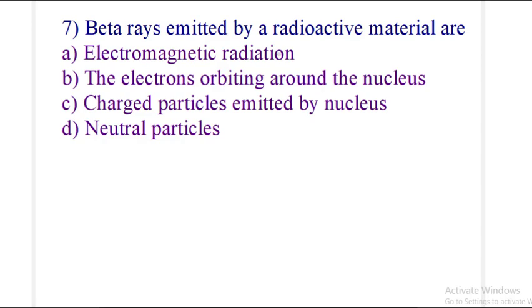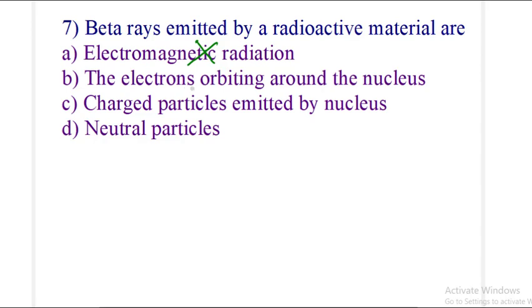Okay, next is question number 7. Beta rays emitted by a radioactive material are: number 1, electromagnetic radiation; number 2, electrons orbiting around the nucleus; number 3, charged particles emitted by the nucleus; and number 4, neutral particles. Now see the first option, electromagnetic radiation. Beta rays are not electromagnetic radiations, gamma rays are, so this option is incorrect.